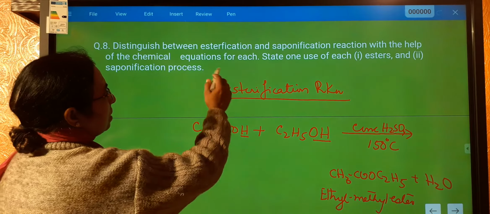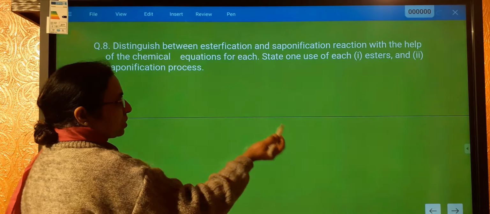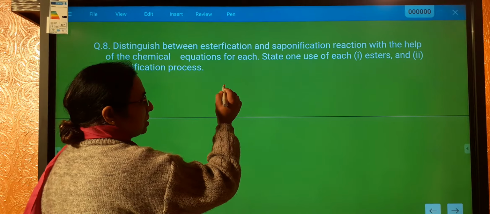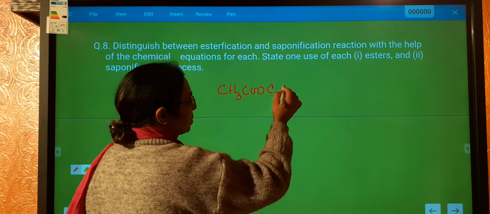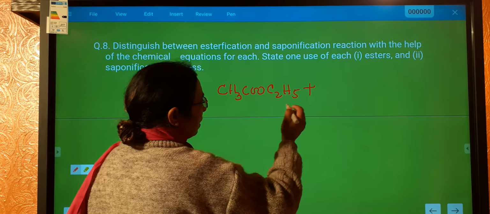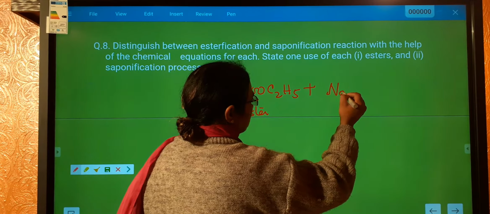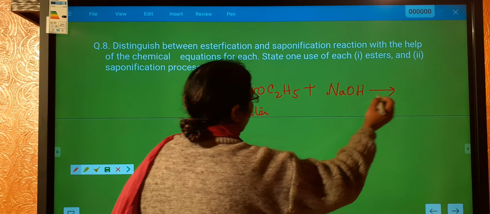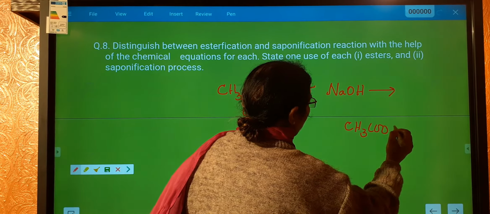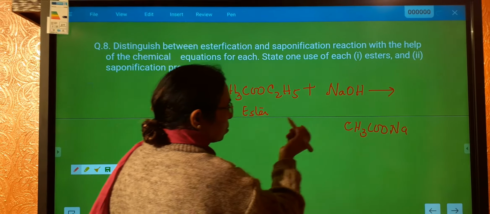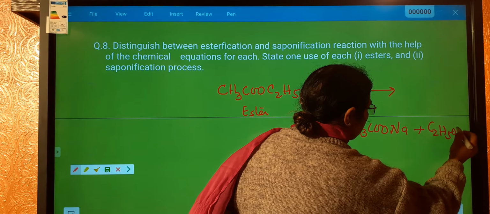Then another is saponification. In saponification, we take this ester we just wrote, CH3COOC2H5, and when you add alkali NaOH to this ester, it will form CH3COONa, that is the salt of the acid, plus ethanol will be regenerated.